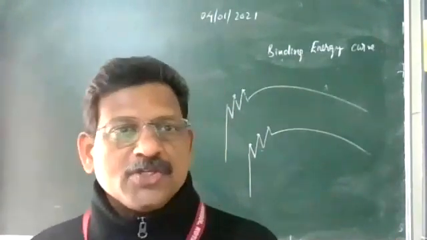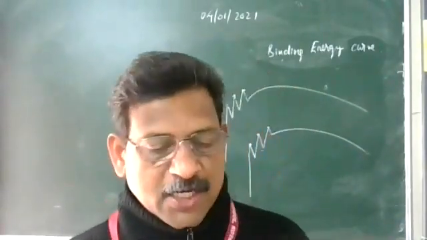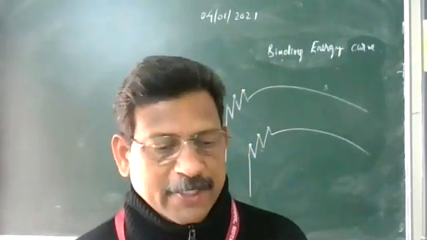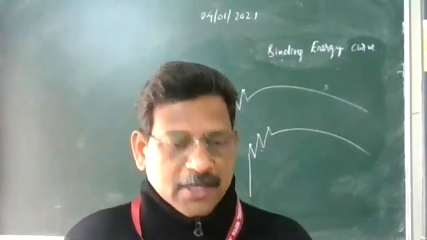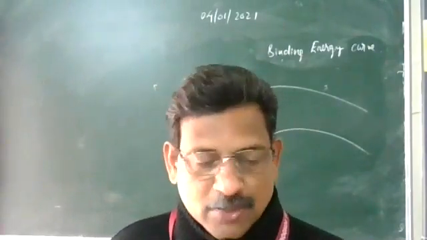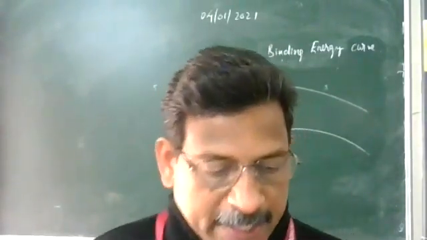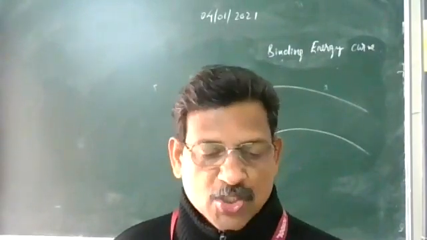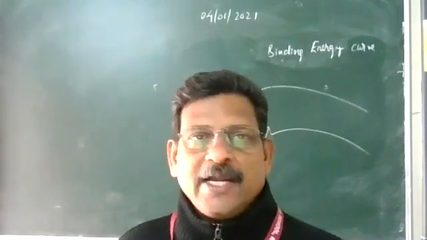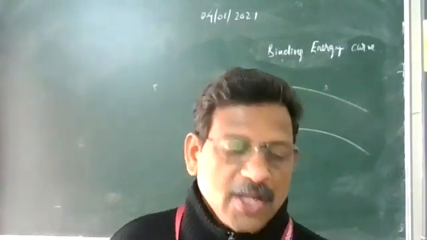And as the mass number increases further, you can see that binding energy per nucleon decreases. For uranium, if you remember, it is around 7.6 mega electron volt per nucleon. That is the binding energy. So the importance of the binding energy curve is that when we move from the heavy nuclei region to the middle region, there will be a gain in binding energy and hence a release of energy. This indicates that energy can be released when a heavy nucleus like 230 to 240 breaks into roughly two equal pieces. This process is recognized as nuclear fission.